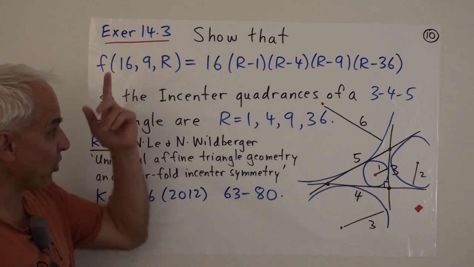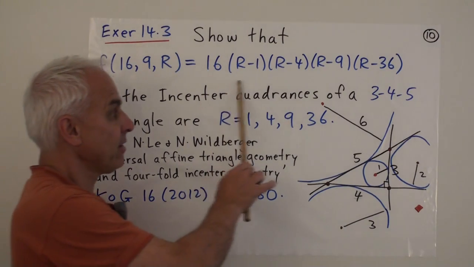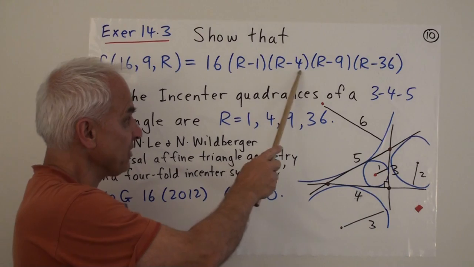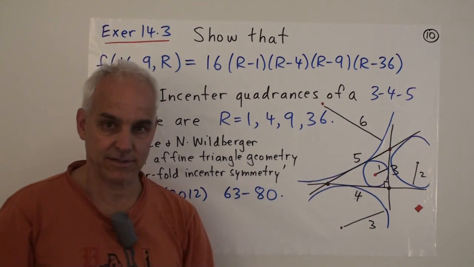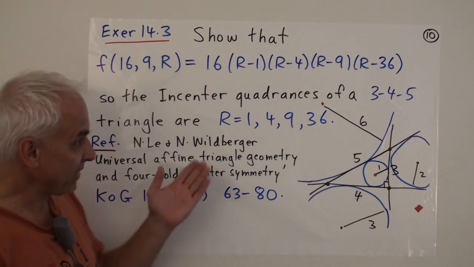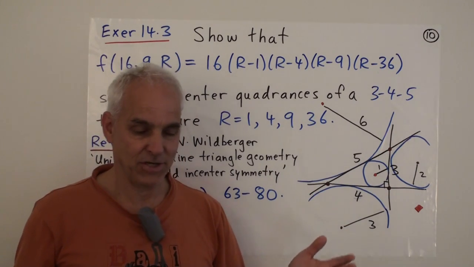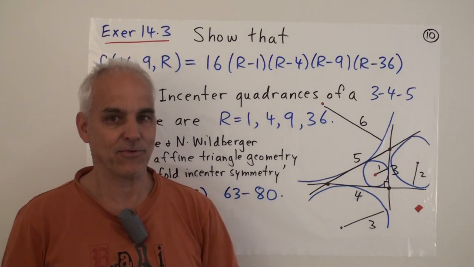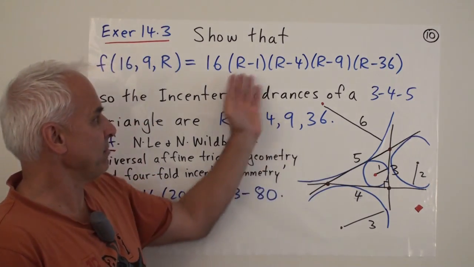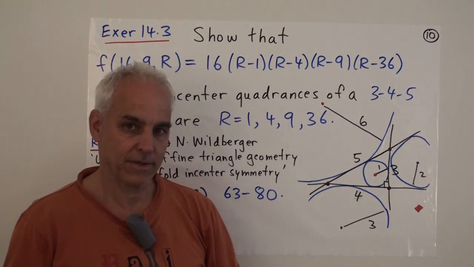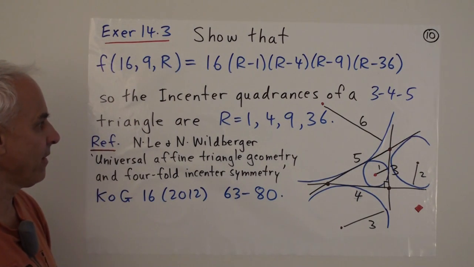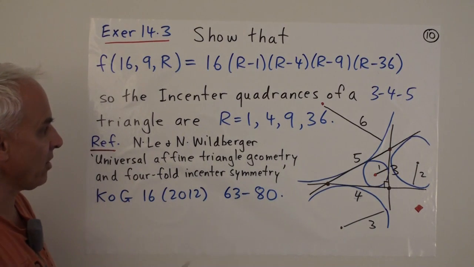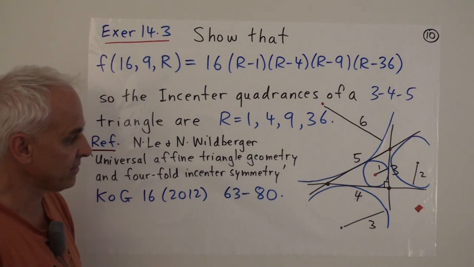Then the polynomial, degree 4, factors like this, as 16 times r minus 1, r minus 4, r minus 9, r minus 36. Now when you get this kind of factorization in this situation, you know that you've more or less done the right thing. You're looking at things the right way. Right? This is like some gift from God or something. Okay, it's a beautiful thing. It's telling us that the incenter quadrances of a 3, 4, 5 triangle are 1, 4, 9, and 36.